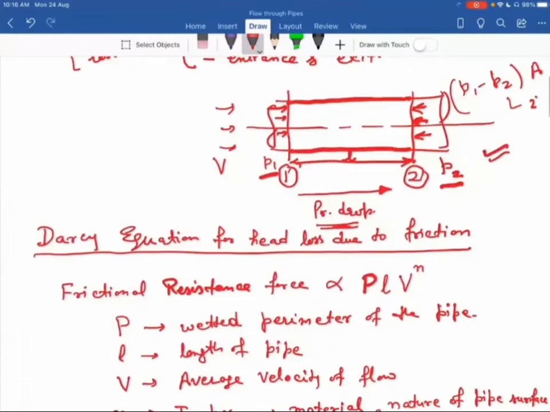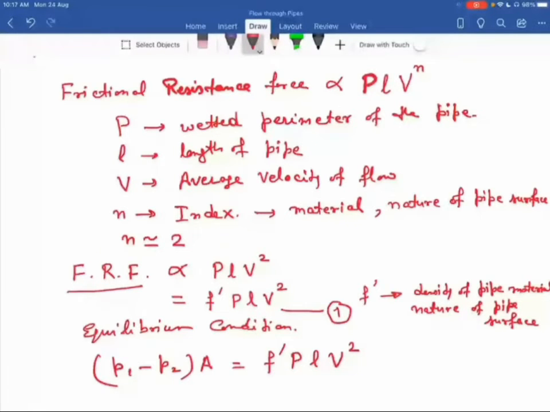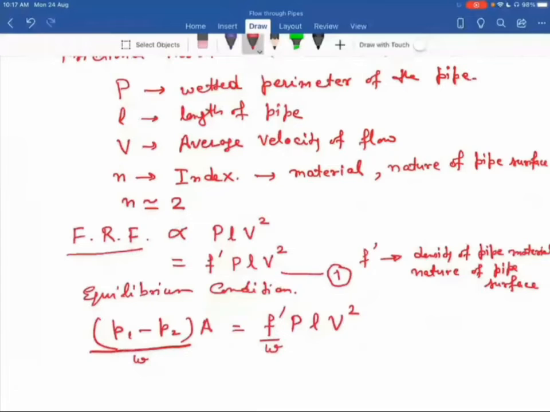Under equilibrium condition, we can write P1 minus P2 into A should be equal to F dash P L V C R. Now we divide both sides by the specific weight of liquid, small w. Now take A on the other side, divide by A. Now on the left hand side, we have P1 minus P2 by W. So P1 minus P2 by W is the pressure head drop. This is the pressure head drop due to friction from section 1 to section 2.